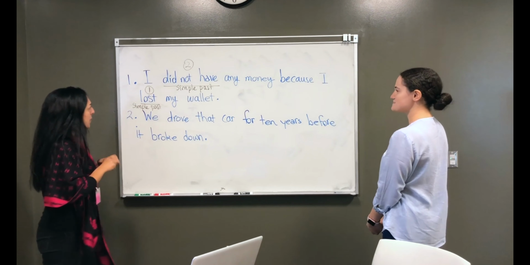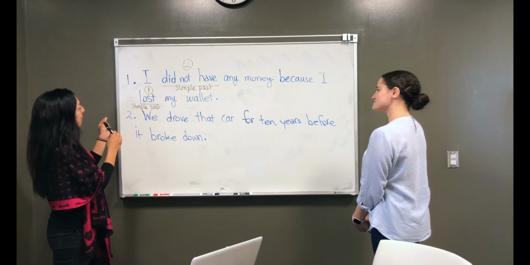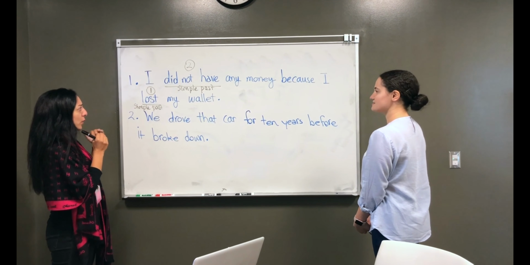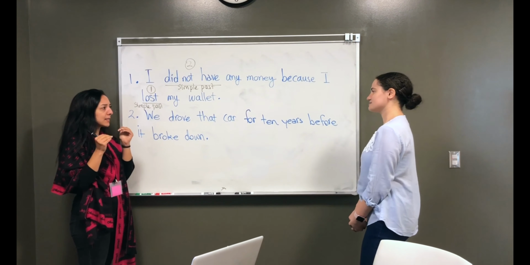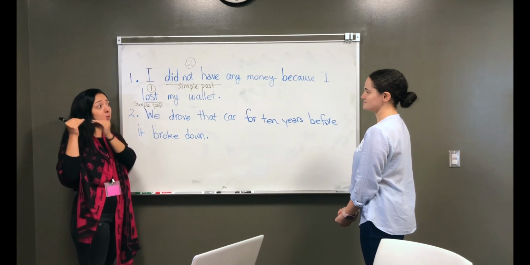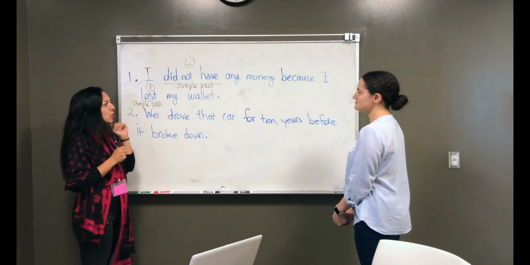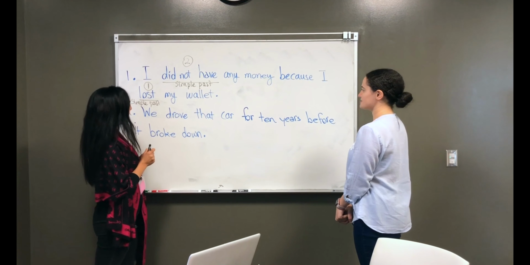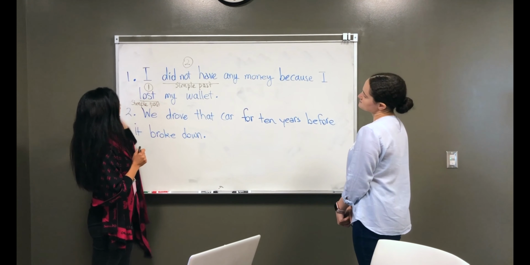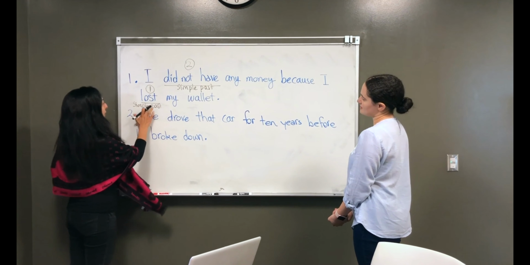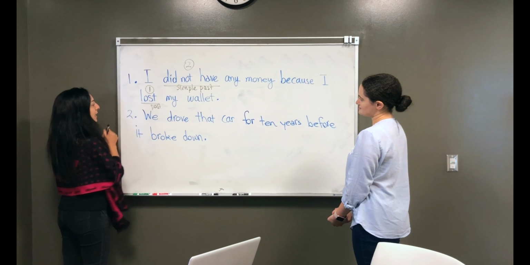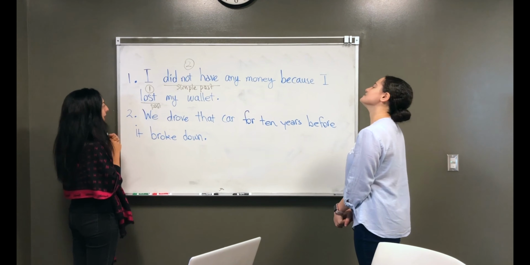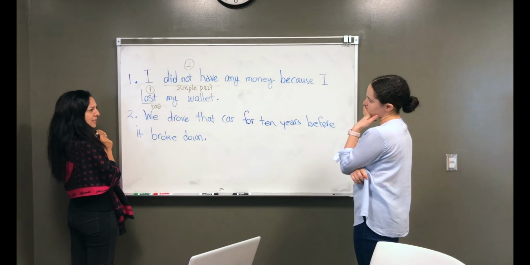So when you're combining two tenses in the past, one action happened before the other action. So you want to use a past tense which means it happened before the simple past action. So what is that verb tense that you studied? Past perfect. So when you're looking at these two, this one happened first, so that is past. I'm going to go ahead and change it into past perfect, and then we read it together again.